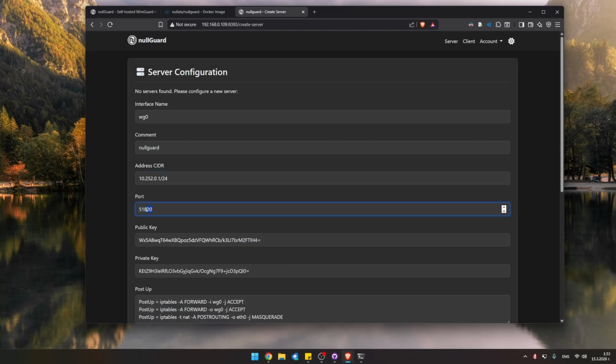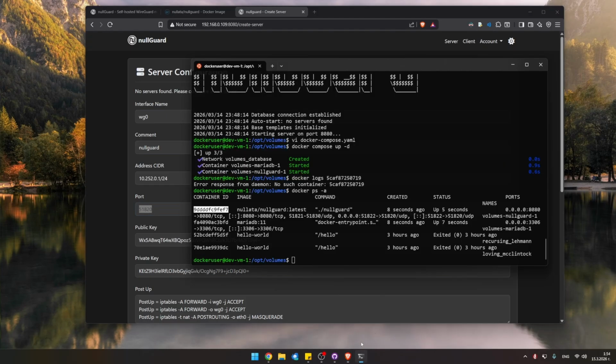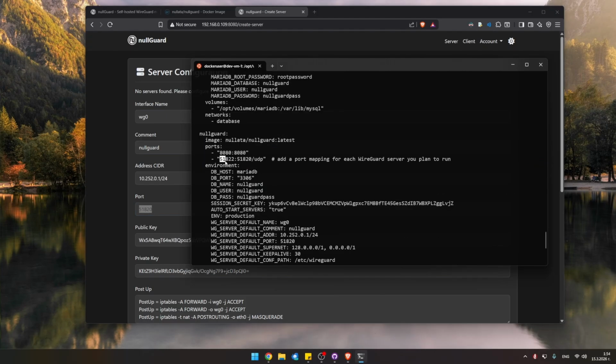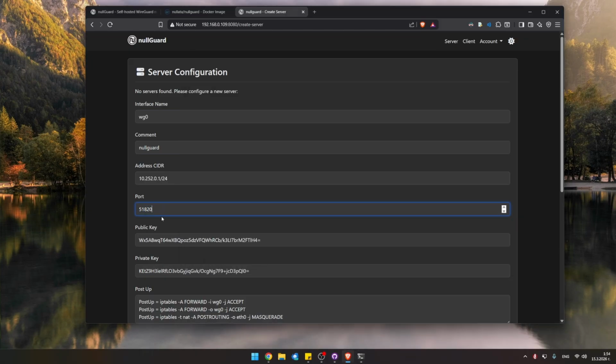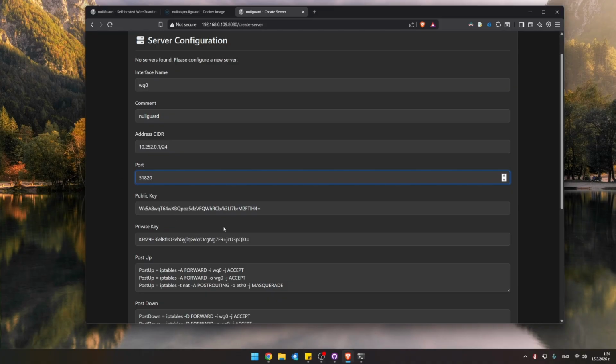So here I have 51820, and in here I have 51822. This is the external port, for people who don't know this. This is the externally mapped port towards the host system, and this is the port that is being mapped to inside the Docker container, which translates to this one. So we leave this as is.